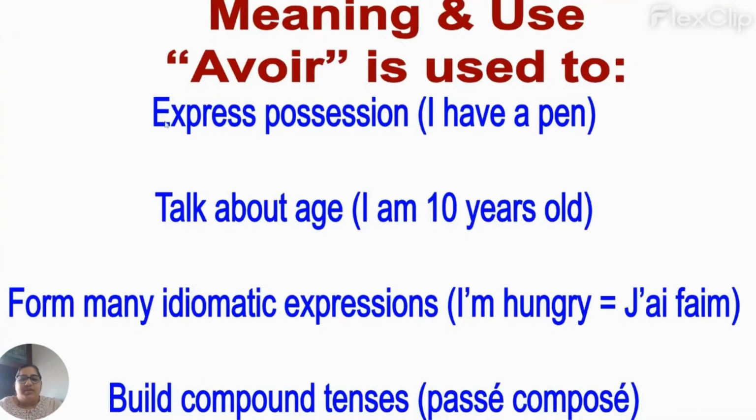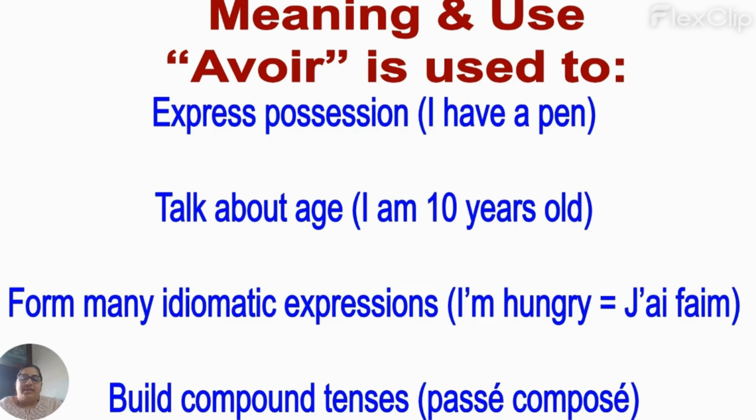So first one, if you see here, express possession. That is, I have a pen. So, j'ai un stylo. To talk about the possession, the property you have, it can be a thing or a human, you can use this verb to express it. To talk about the age of someone or your age, you can use this, like j'ai 10 ans, j'ai 11 ans, etc. To talk about age, we use être in English, whereas in French we use avoir.